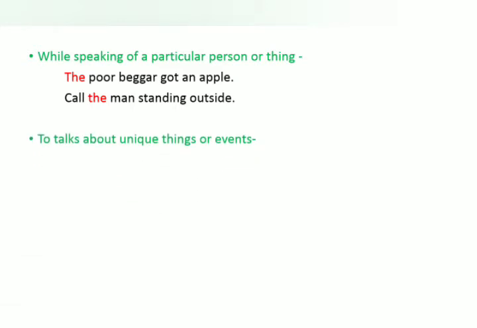Next use of article the: to talk about unique things or events. When we talk about unique things and events, we have to use the article. For example, the Nile is the longest river in the world. So we are talking about the Nile river, which is the longest river, unique.